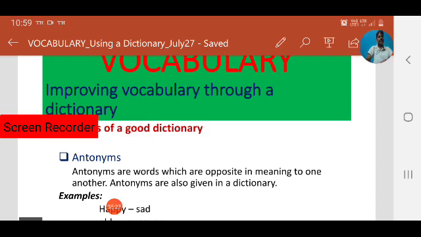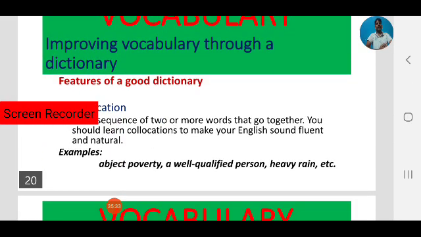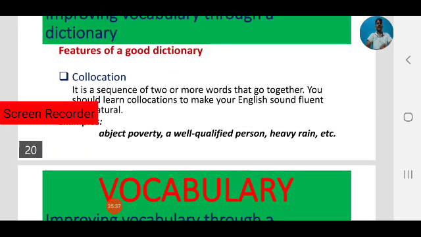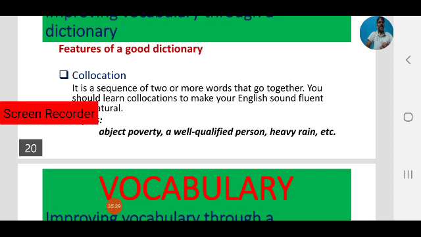Further, we have seen different features. Let us see some more features of a good dictionary. Next, collocations. What is collocation? A collocation is a sequence of two or more words that go together.